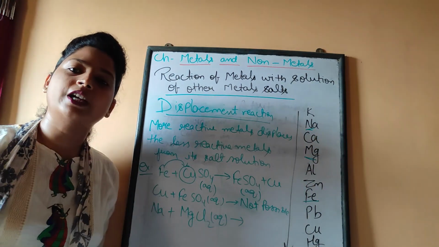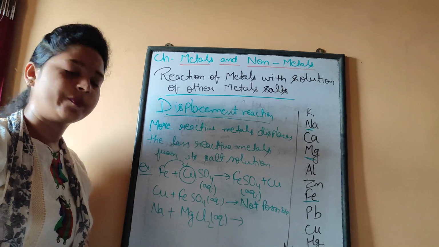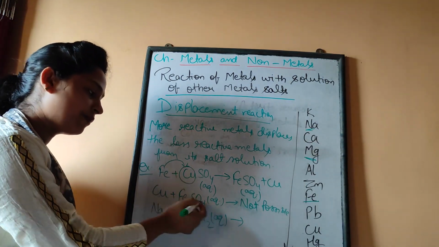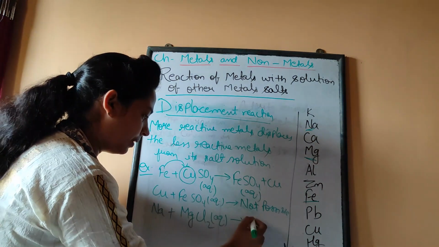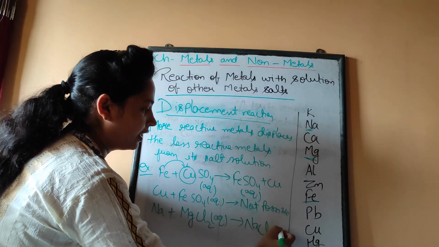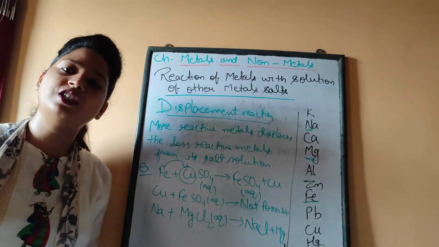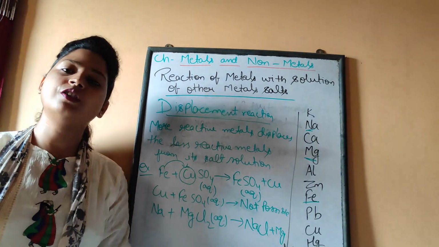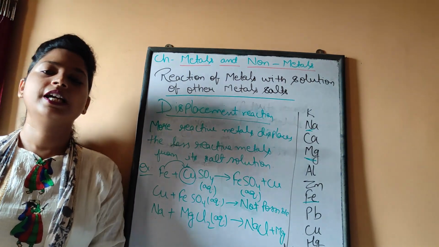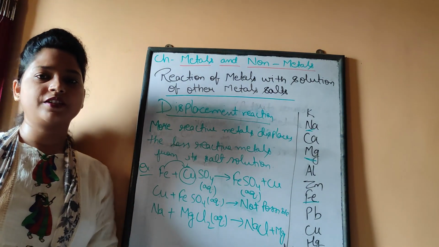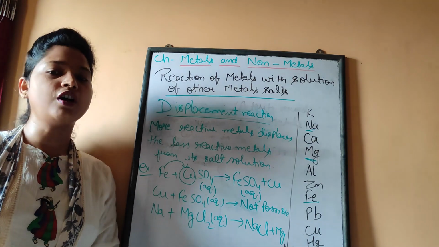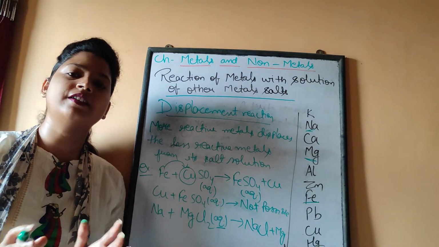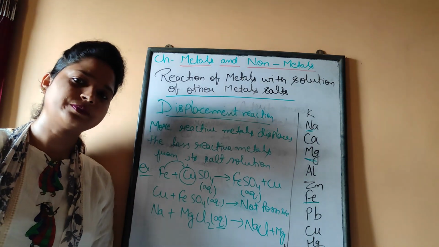So which one is more reactive? Obviously the sodium. So this sodium displaces this magnesium from its salt and it becomes NaCl plus Mg. So this is actually the displacement reaction where a more reactive metal displaces the less reactive metal from its salt solution. Here you have to make it aqueous also, otherwise the reaction will not be carried out.